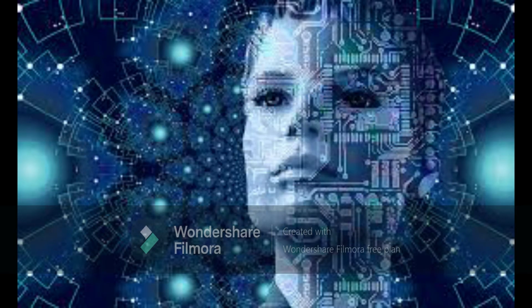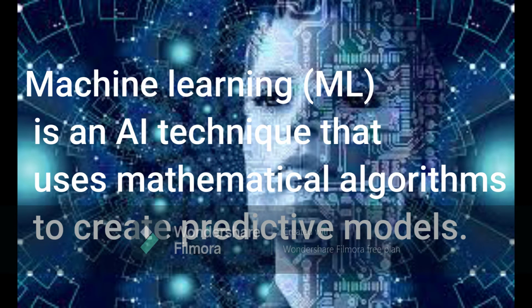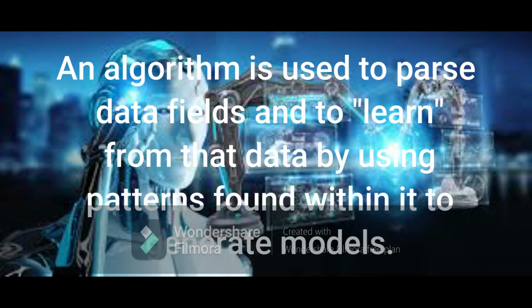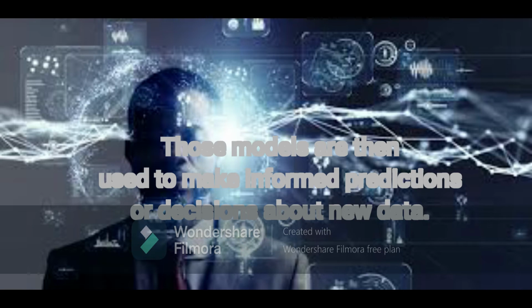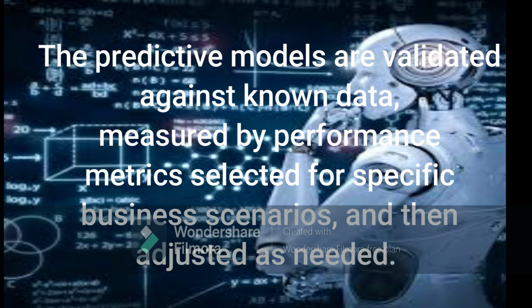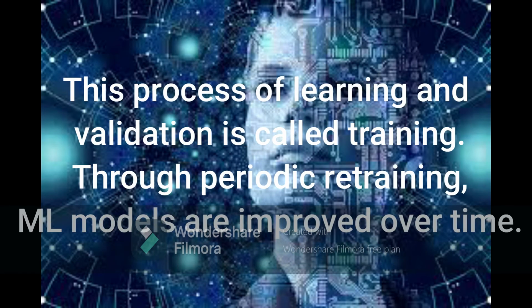2. Machine learning. Machine learning, ML, is an AI technique that uses mathematical algorithms to create predictive models. An algorithm is used to parse data fields and to learn from that data by using patterns found within it to generate models. Those models are then used to make informed predictions or decisions about new data. The predictive models are validated against known data, measured by performance metrics selected for specific business scenarios, and then adjusted as needed. This process of learning and validation is called training. Through periodic retraining, ML models are improved over time.